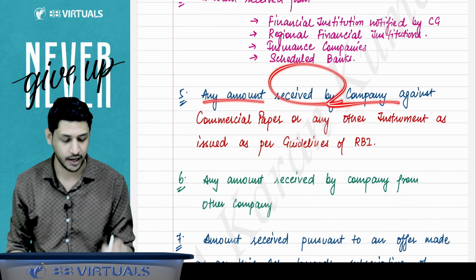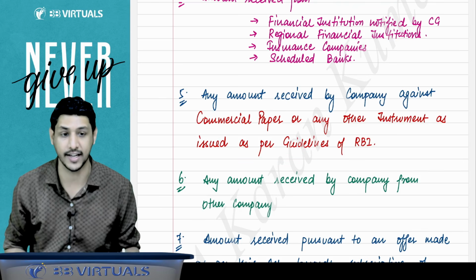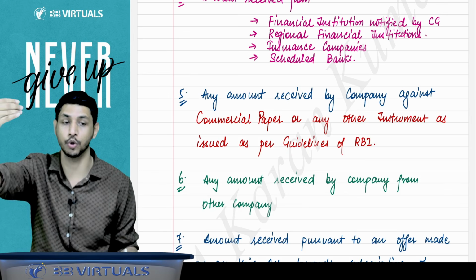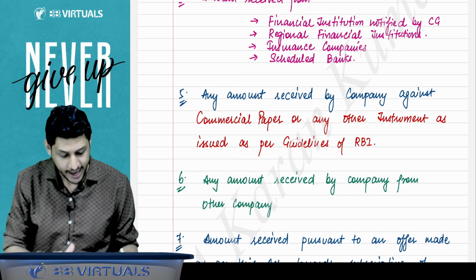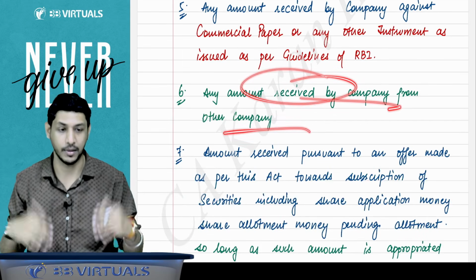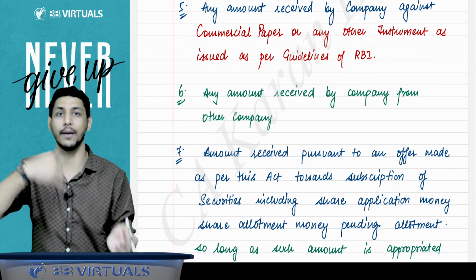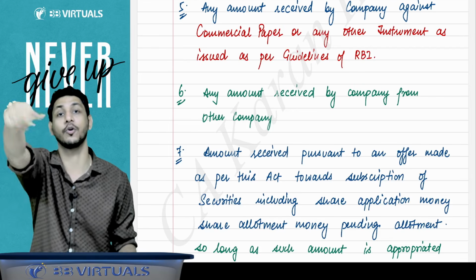Any amount received by a company against commercial paper or other instrument issued as per the guidelines of RBI. So if you issued the commercial paper and accepted the amount, that is not considered as deposit. Any amount received by a company from another company, that we will say inter-corporate loans and advances. If a company is giving a loan to some other company, that will not be considered as a deposit for that company.